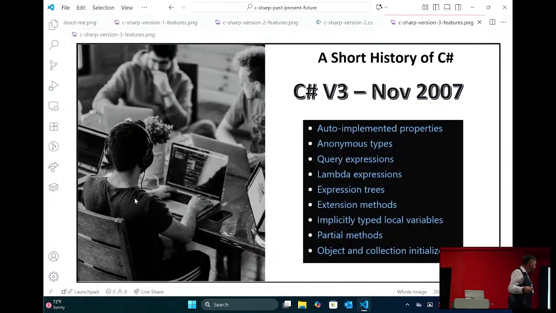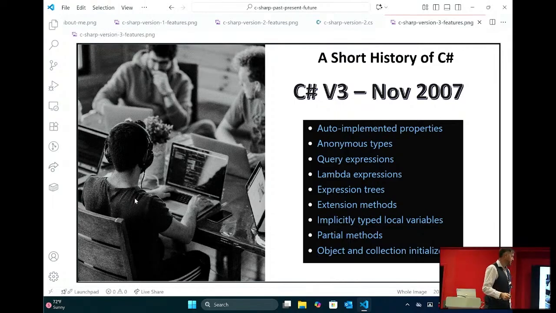All right, 3 years later, we get version 3. Now this is a groundbreaking version of C#. It's got one of my favorite language features, and I hope it's one of yours too. I'm assuming most of you are using C#. It's called LINQ, right? Language Integrated Query.